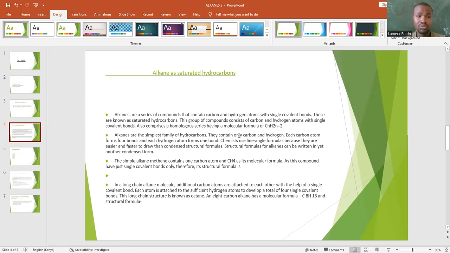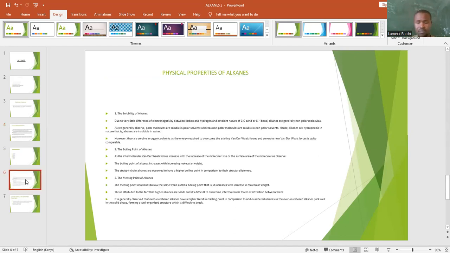Then, after we have looked at this, let's come to physical properties of alkanes. These alkanes have physical properties. And what are the most important physical properties of these? We will look at the solubility of alkanes. Are alkanes soluble or insoluble? That one will be answered.